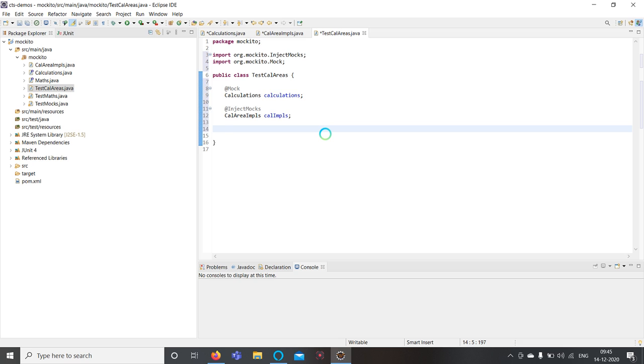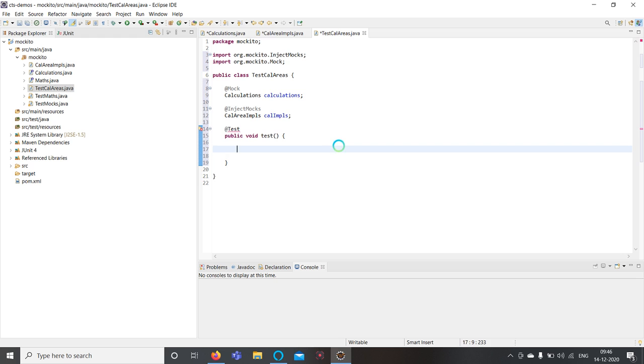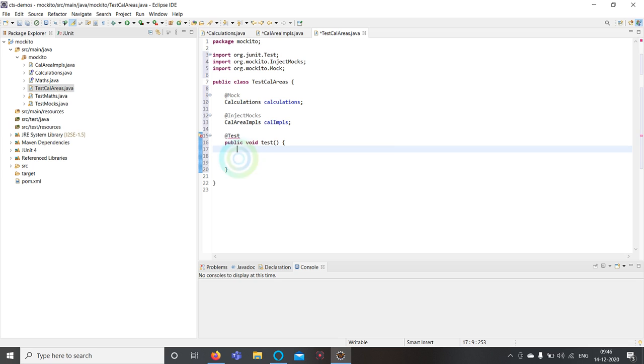Okay, so next thing is we have to write one test. Say public void, I am writing one test method. Inside this, the first step is to add the behavior, or mock the behavior.